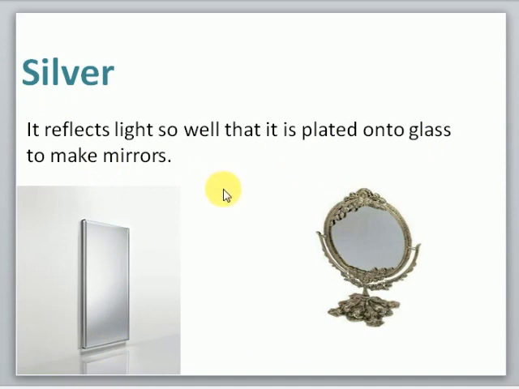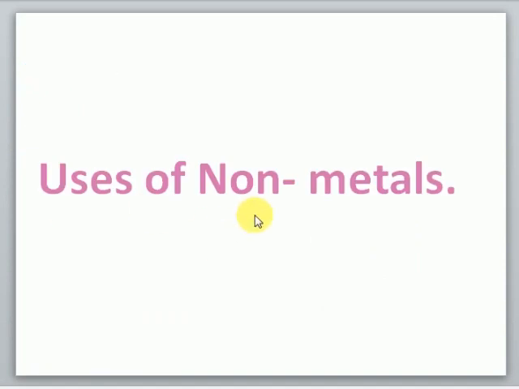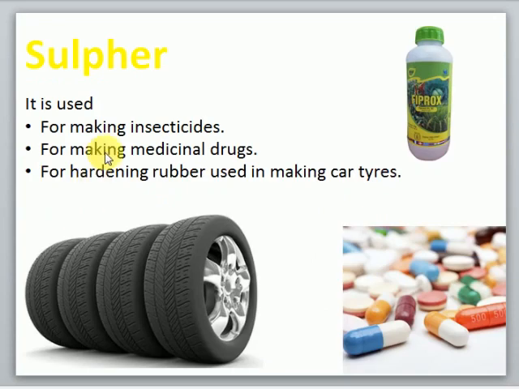These were all about uses of metals. I explained some of the uses of some metals. Now let's see what are the uses of non-metals. Okay, the first non-metal is sulfur. Sulfur is used for making insecticides. Insecticides are sprays which are used to kill insects.